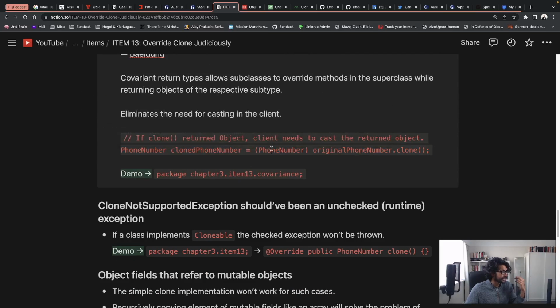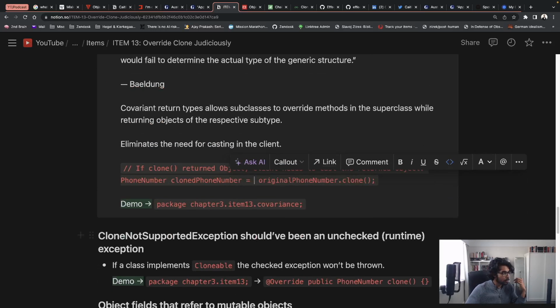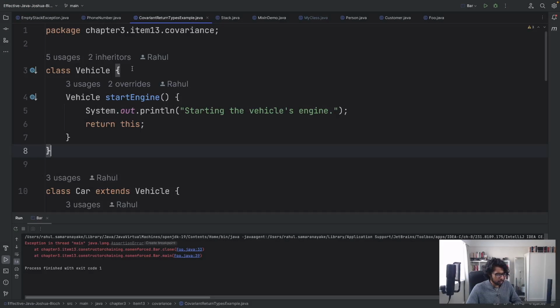We'll have to do the casting as a client. So when the client uses the phone number class and uses the clone method that we initially defined, we will have to do the casting as a client. And because of covariance, this is not required. Simply that will suffice and work fine. So to further understand covariance, let's look at this demo.